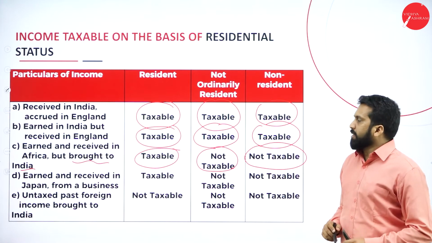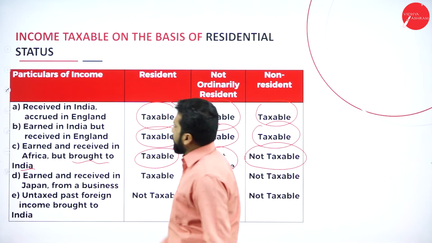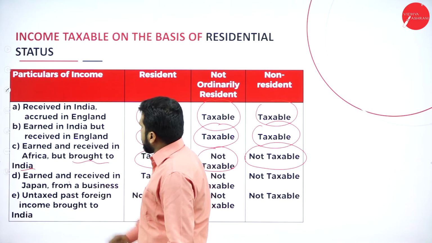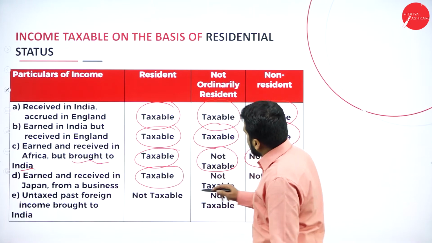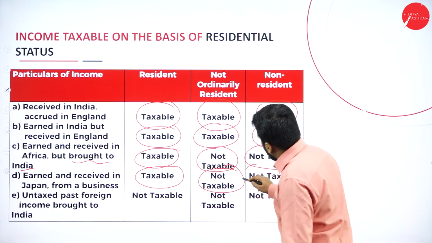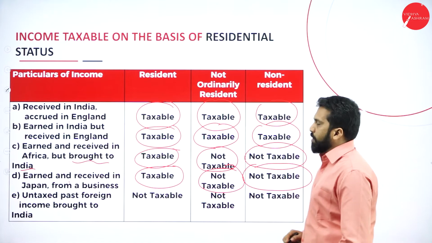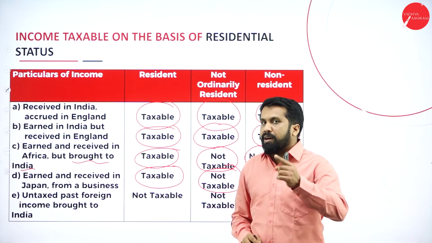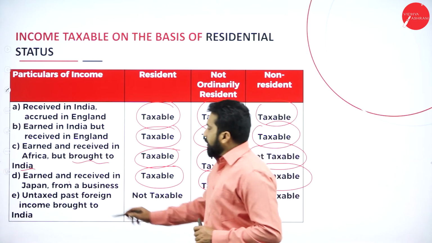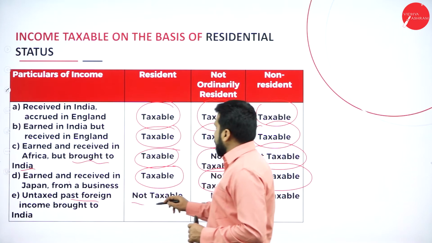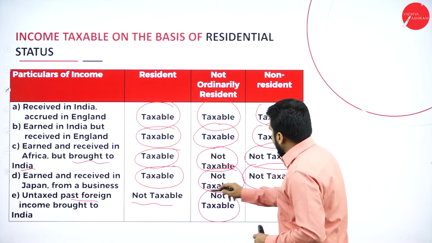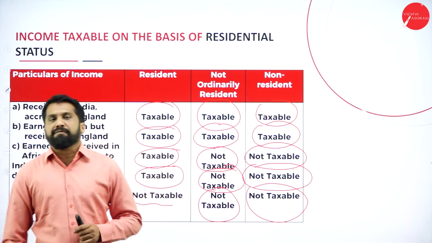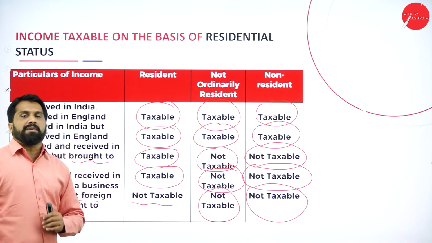Hope you understood. Next one, earned and received in Japan from a business. Same thing: taxable, not taxable, not taxable, because earned outside and received also outside. Now, untaxed past income: not taxable, not taxable, not taxable. If it is untaxed past foreign income, it is always not taxable.